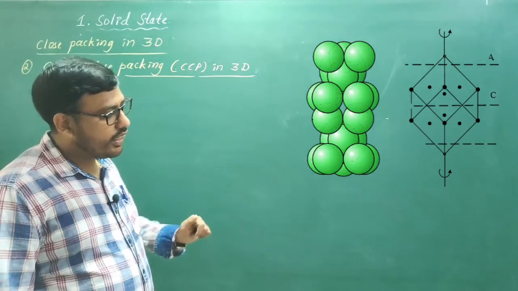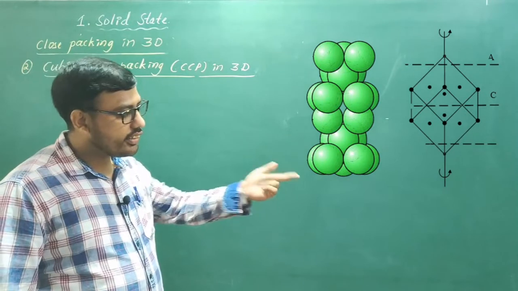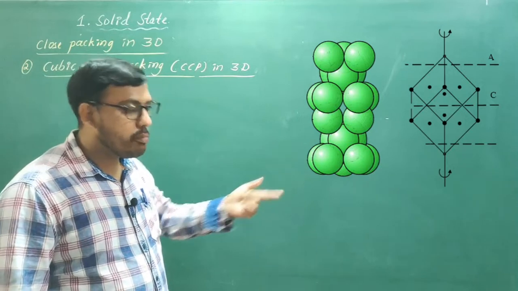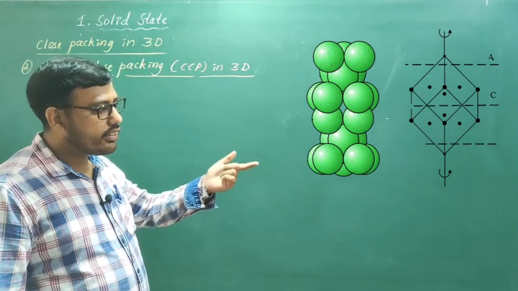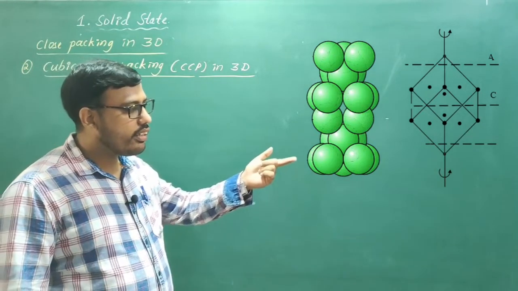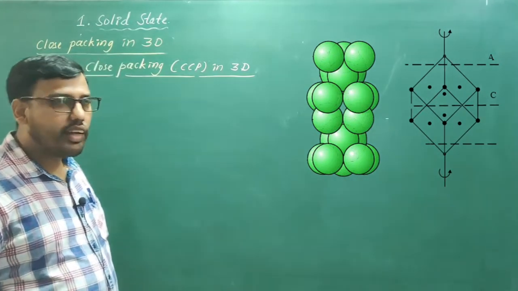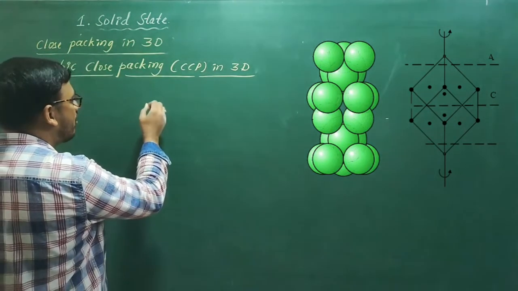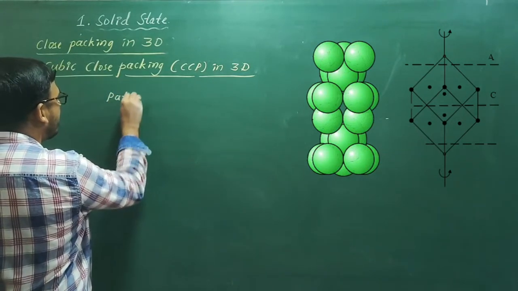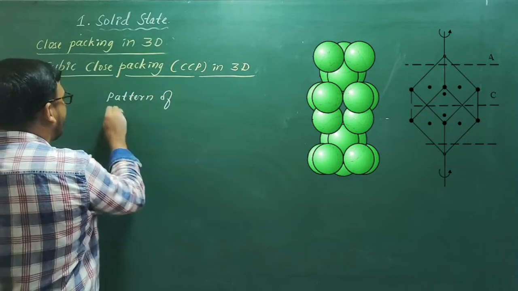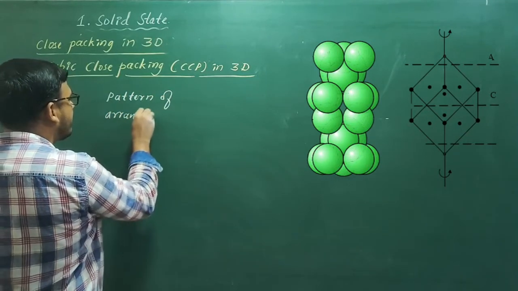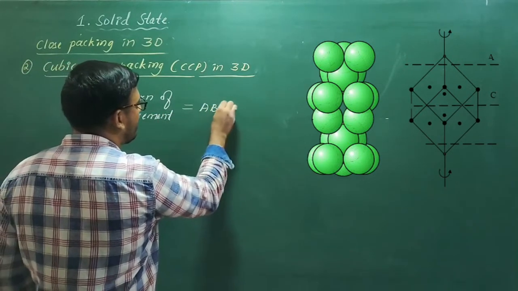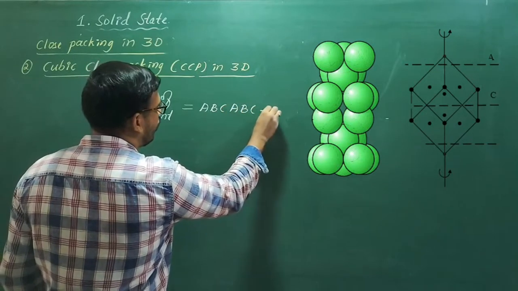As shown in the diagram, if you consider the first layer as A, the arrangement of the second layer is different, say that is B. Again the third layer is arranged differently, say it is C. So now I can say in cubic close packing, that is CCP in 3 dimensions, the pattern of arrangement of particles is ABC, ABC, and so on, like this.